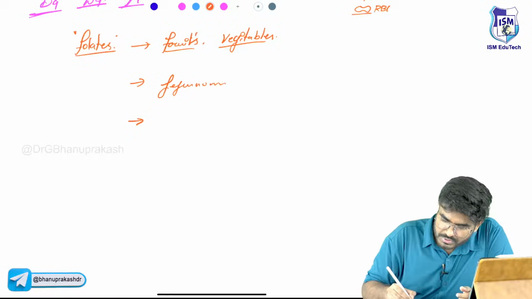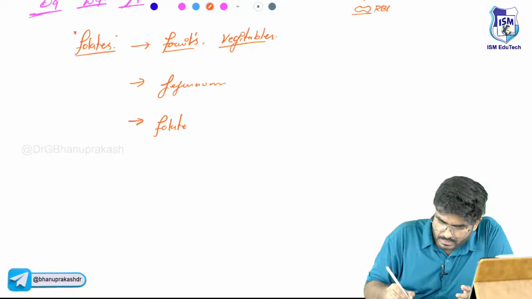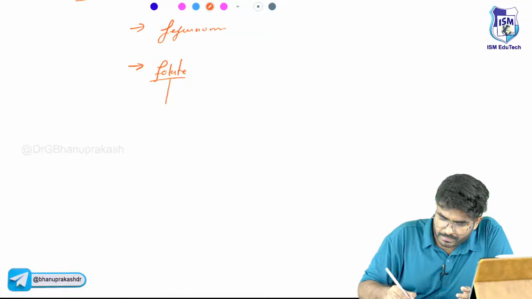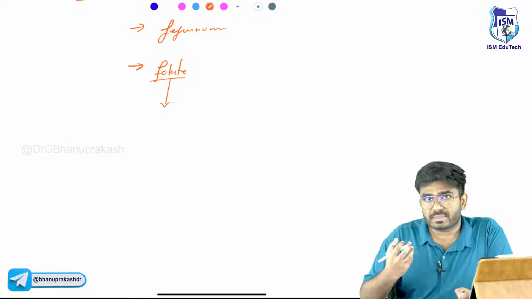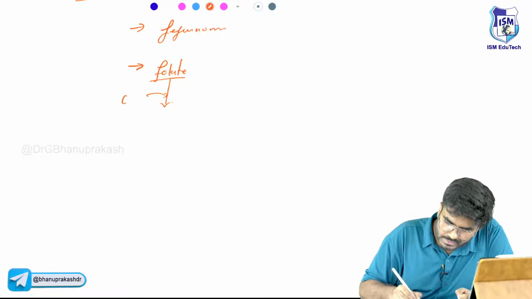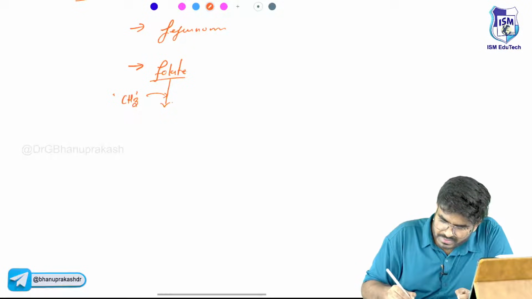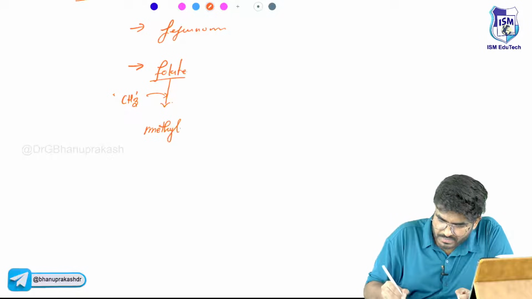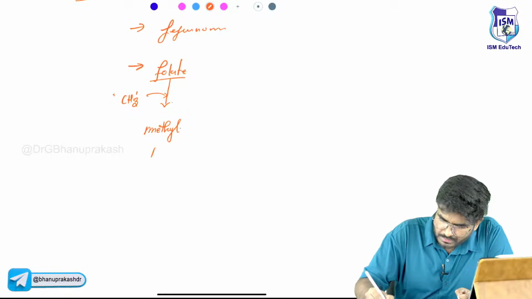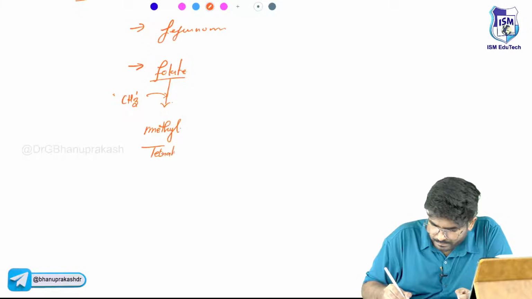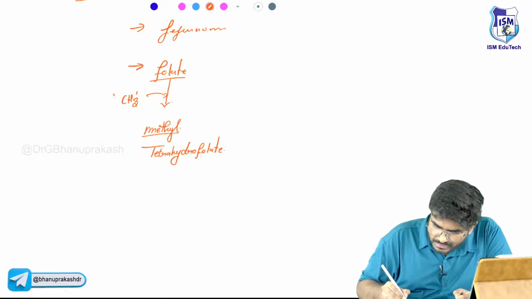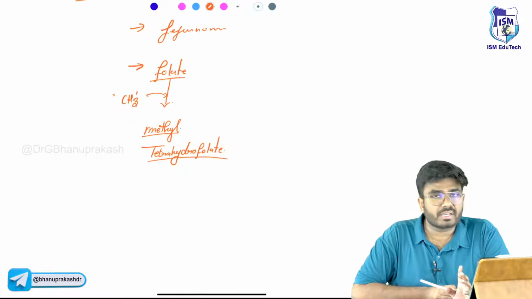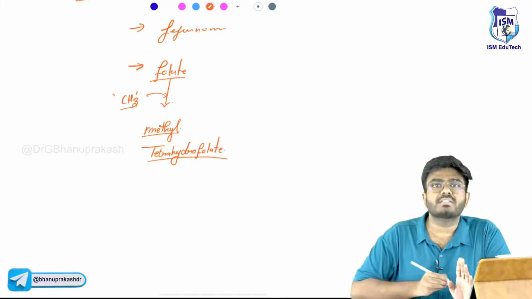Now, once the folate comes into your body, in a simple way you can understand that the folate is going to be methylated. Folate will accept the methyl group, CH3, so it becomes methyl tetrahydrofolate. Now, this methyl tetrahydrofolate is not helpful in the DNA precursor synthesis. Whenever this methyl group is there, it's not going to be helpful.